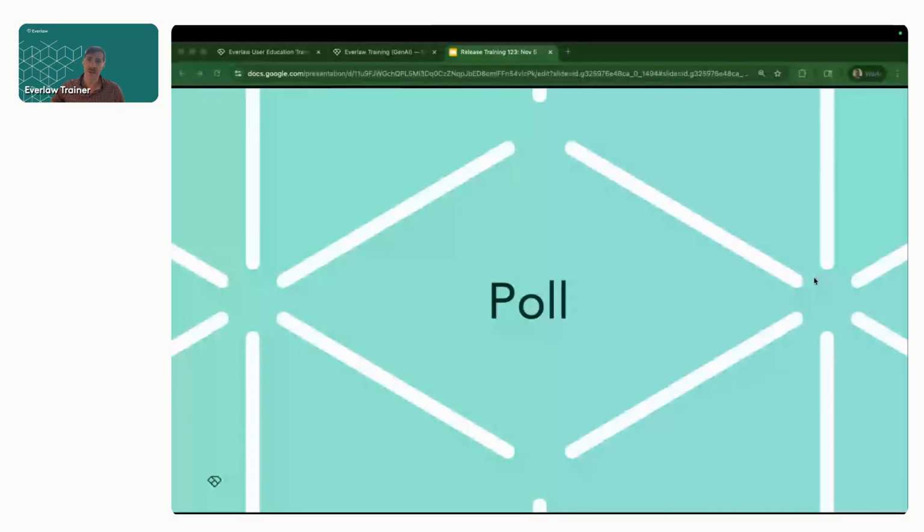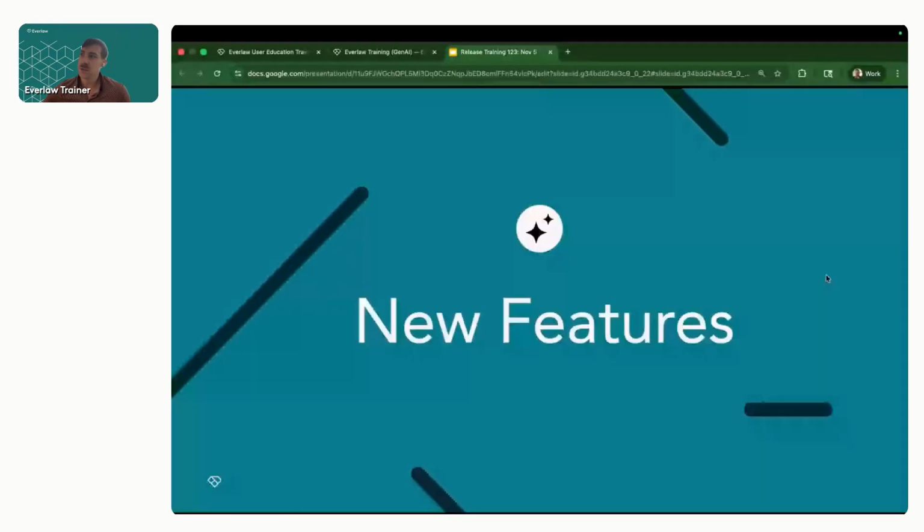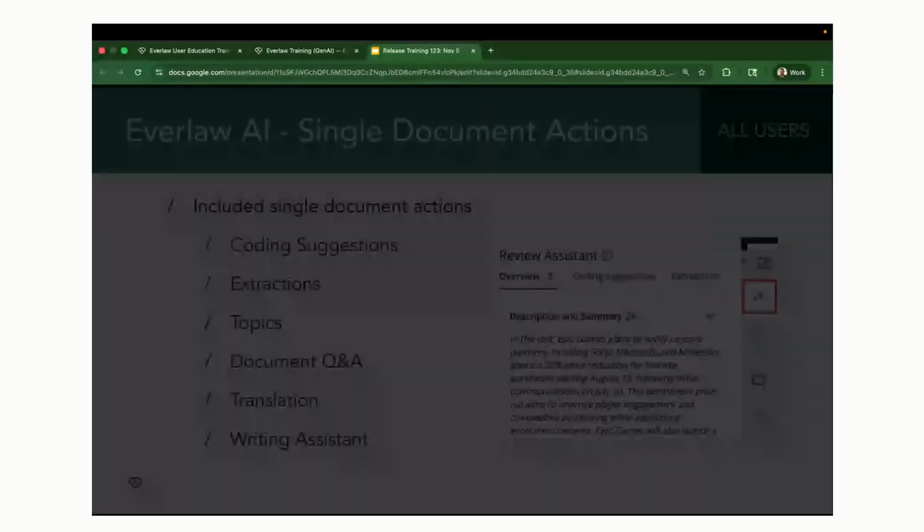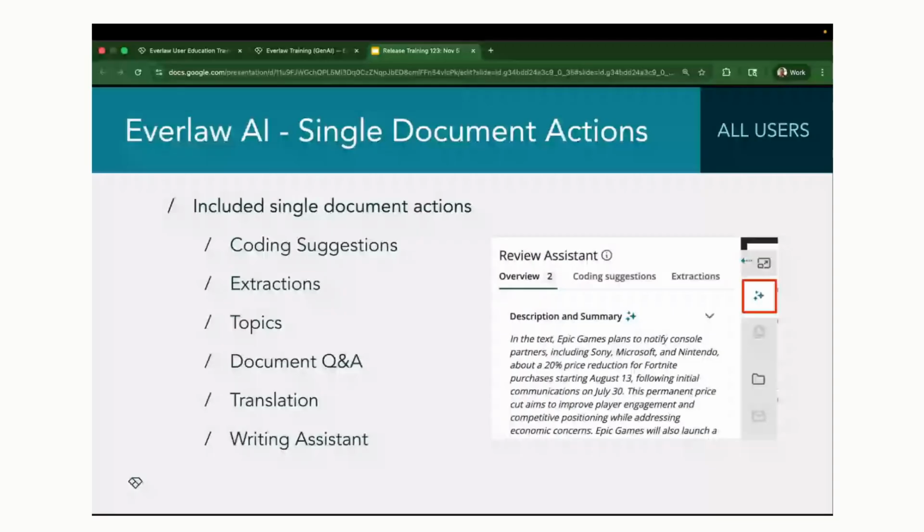So let's move on to our new features, and we have quite a few new features this time. Let me turn my camera off here and maybe adjust this layout to give you some more space. Okay, cool. Our first new feature, and I think this is probably the most exciting one for people, is the availability of single document AI actions for all of our users. These AI actions will come at no additional cost.